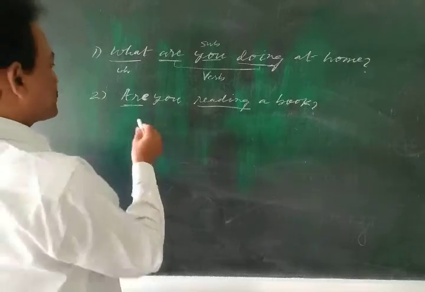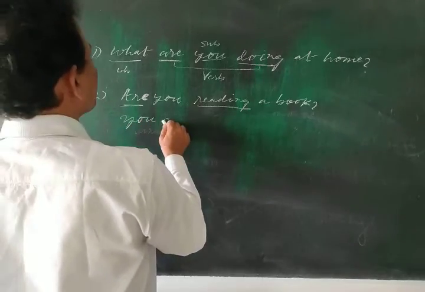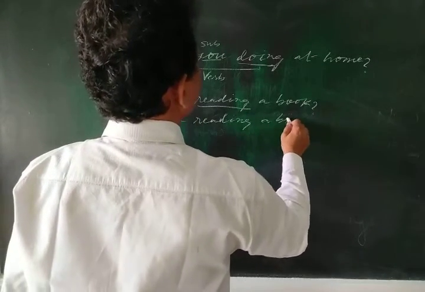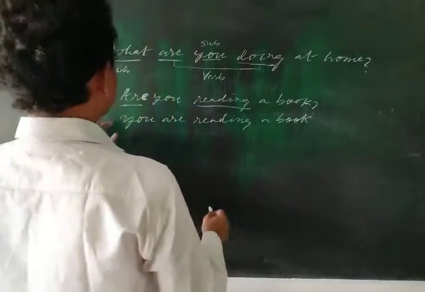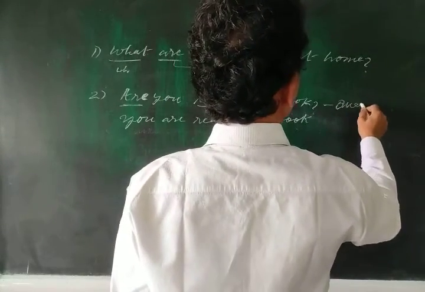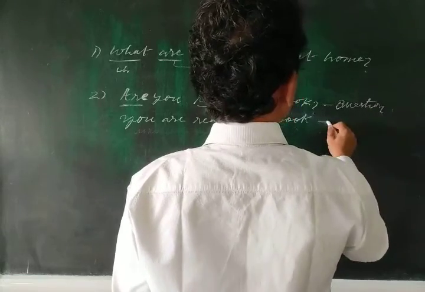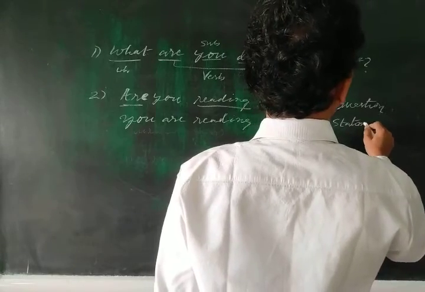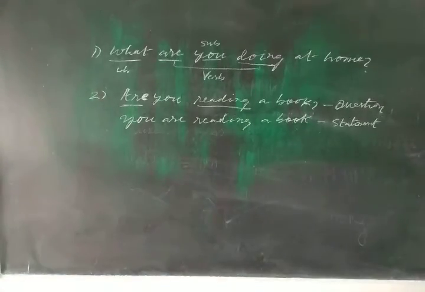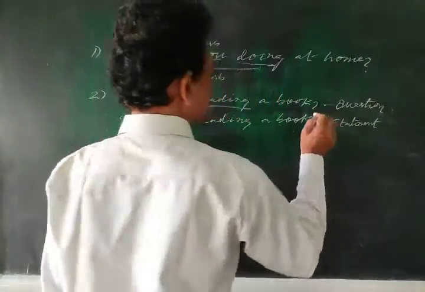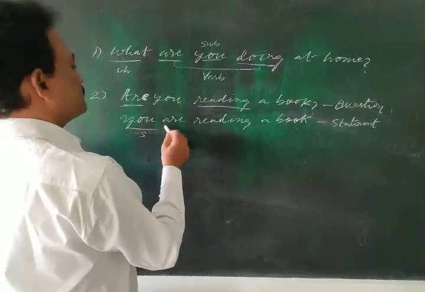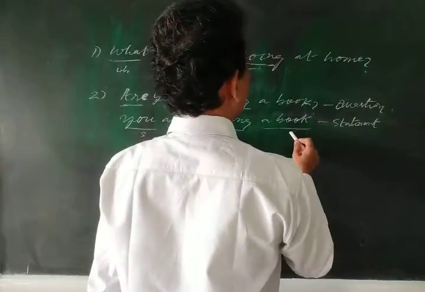First of all, let me write a statement: you are reading a book. This is the question and that is the statement. By using this statement, we form a question. This is the subject, this is the verb part, and this is the object.